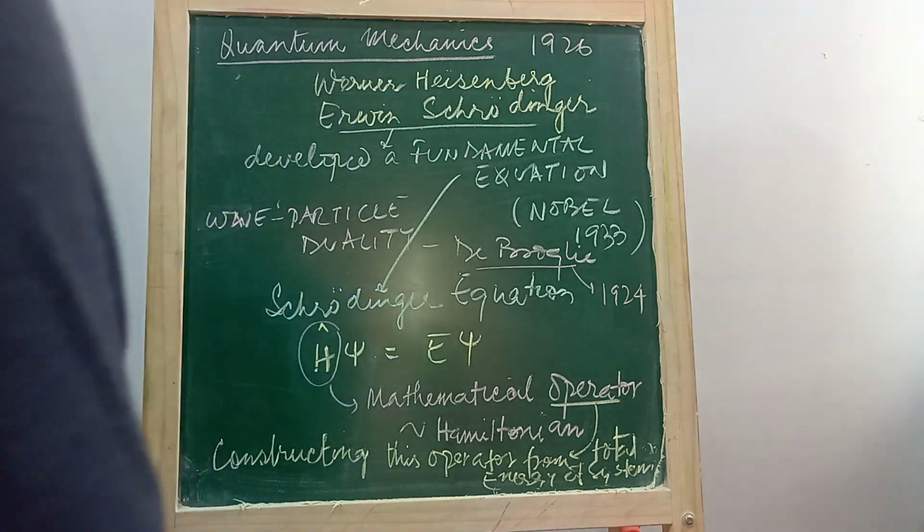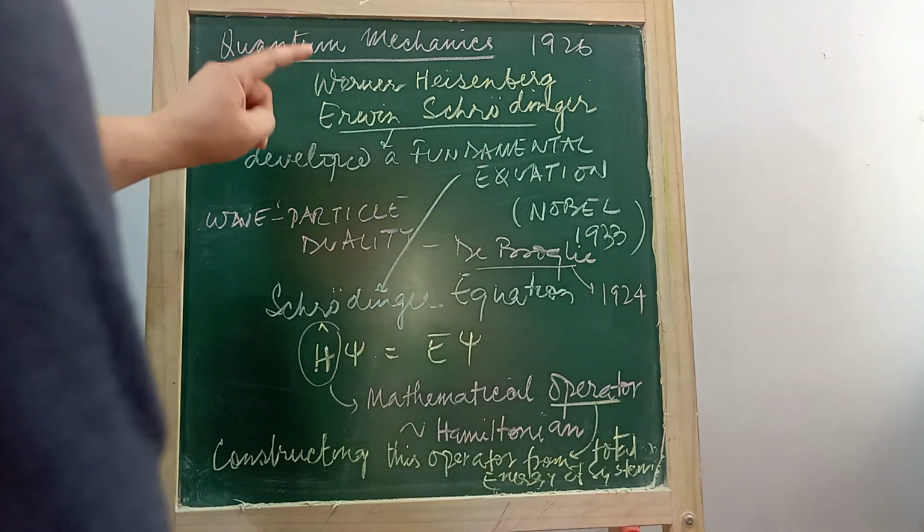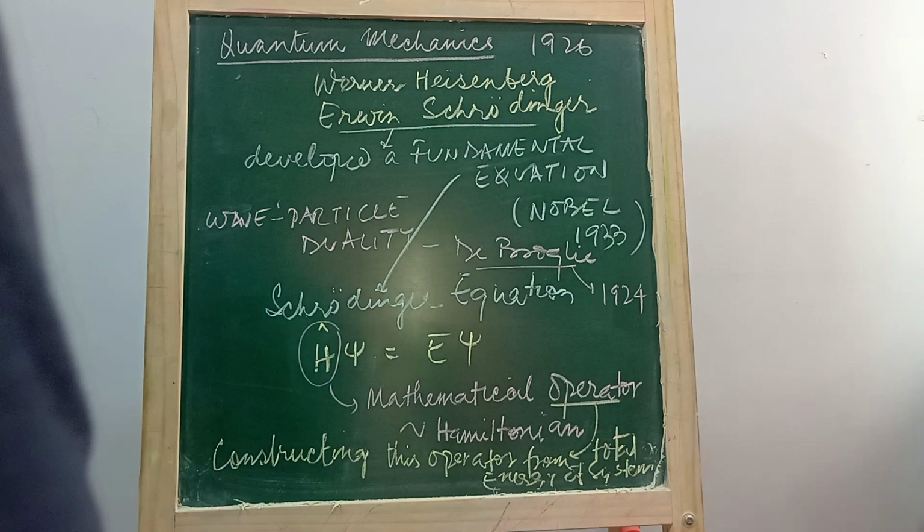Okay, let's understand what quantum mechanics will do for us. Quantum mechanics was developed independently by Werner Heisenberg and Erwin Schrodinger in 1926.